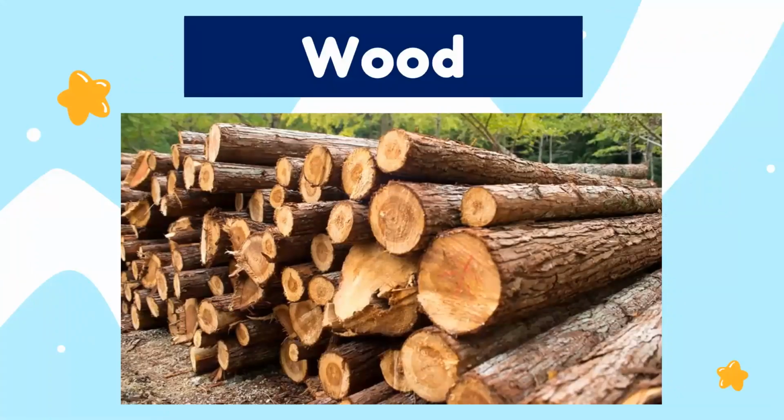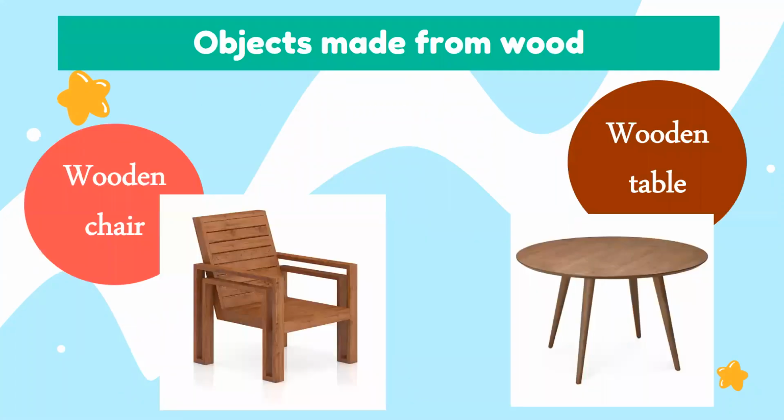Next example we are going to learn in plants is the wood. Now, from trees we can take these woods and make many objects and use them in our life. Starting with the wooden chair. Now, wooden chairs and wooden tables are so important in our lives.